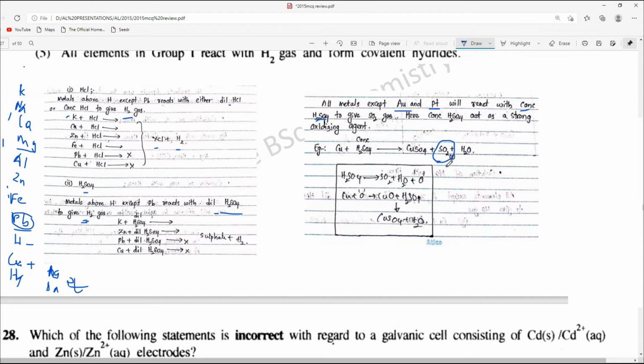You see here, in this box, it shows the oxidizing ability of H2SO4. When you have H2SO4, first it will break down into SO2, H2O, and atomic oxygen. This atomic oxygen is added to the copper to form copper oxide, which is the oxidation. So sulfur dioxide is present in this first step.